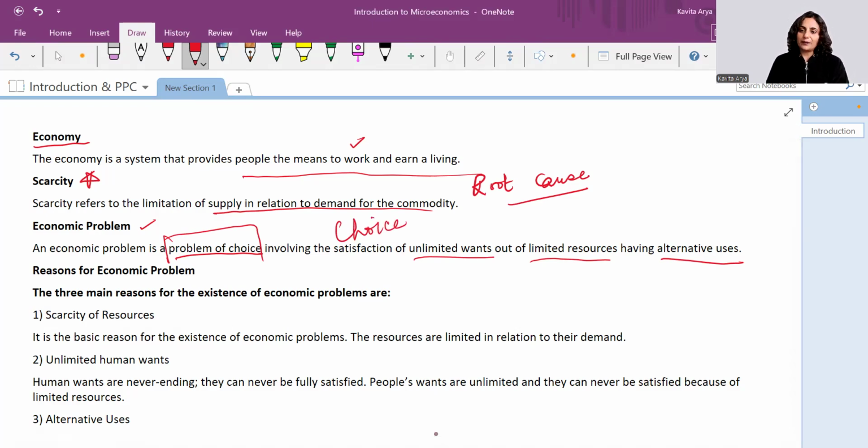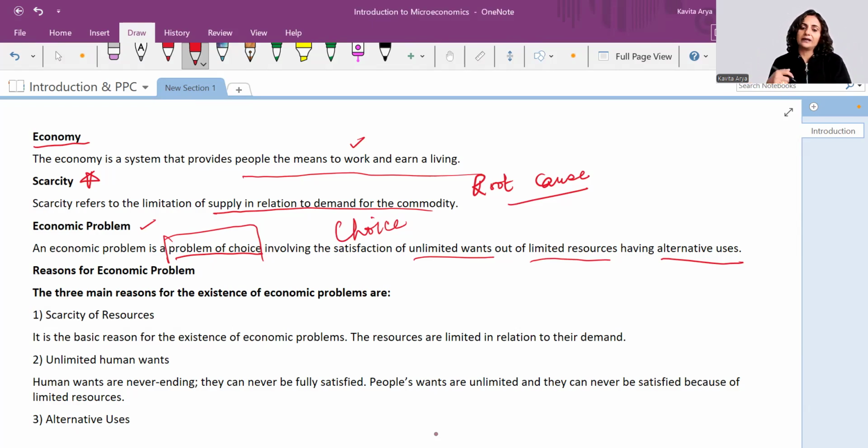Choice is the economic problem. Try and understand. I go to market. I wanted to buy a sari for me, right? But it's not that I loved just one sari. At showroom, I liked maybe 10 saris, but I had to cut on one or two at last. On some or the other grounds, I tried to pacify myself. Oh, this color is repeated. Oh, the texture is not smooth. This is outdated. This is not in trend. So that's how out of 10 which I liked, I had to choose at least the one or two, whichever my pocket allowed.